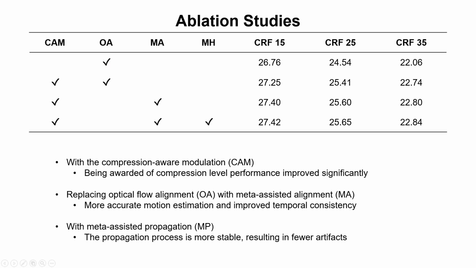The results of our ablation studies are summarized in the table. When we insert the compression-aware modules before each convolutional layer in the feature extraction, the performance improved significantly, which could be attributed to the compression-aware design which allows the model to exert its power adaptively on different videos. When we replace optical flow alignment with meta-assisted alignment, the model will perform more accurate motion compensation and improve temporal consistency. With meta-assisted propagation, the propagation process is more stable, resulting in fewer artifacts.